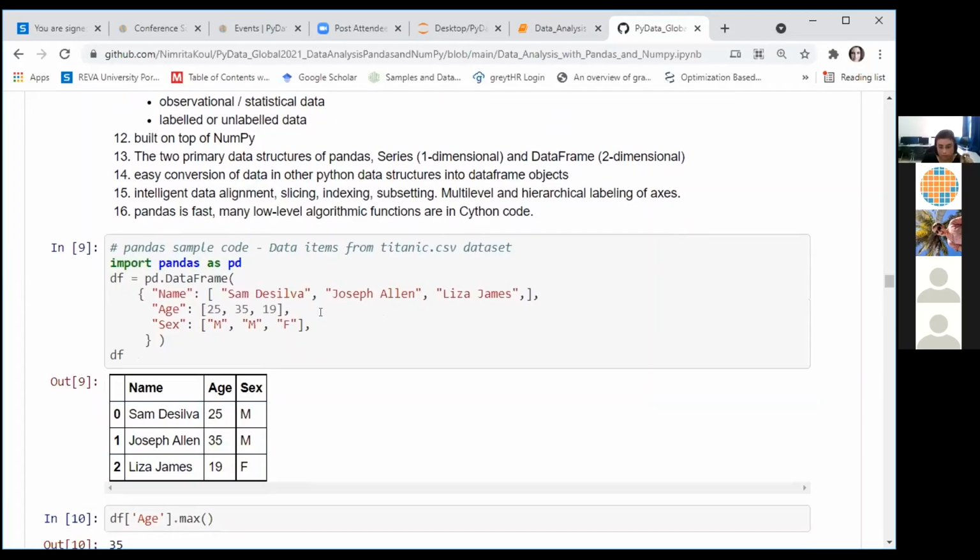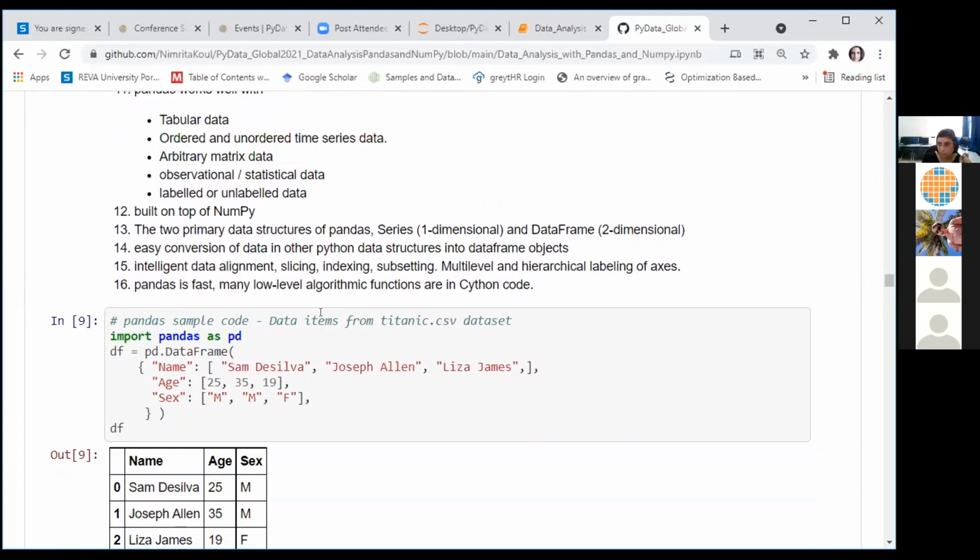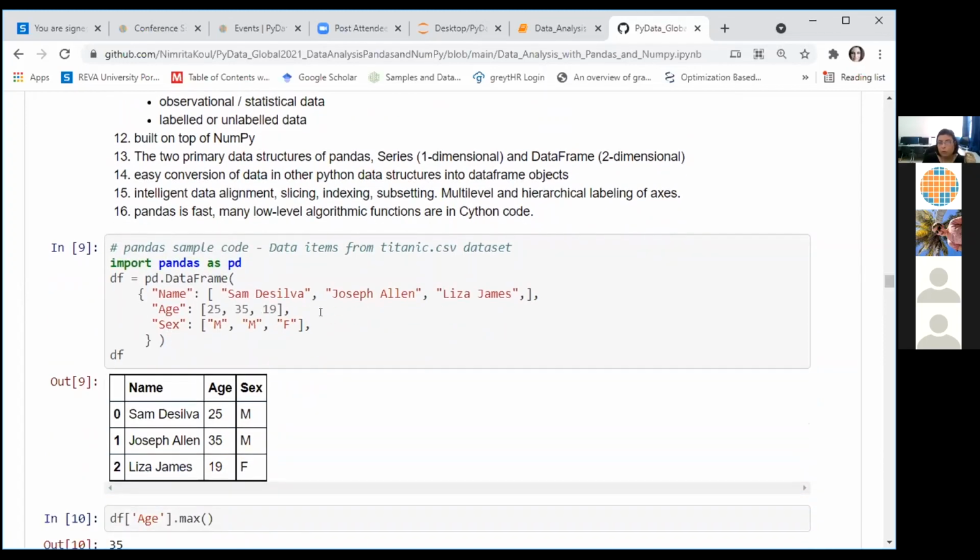Pandas supports a lot of intelligent indexing, data slicing. It helps you to create multi-level and hierarchical indexes for your data. It allows you to do very efficient handling of missing data, and a lot of features that are provided in pandas help make life easy for data scientists. However, there's a slight problem in terms of speed when we work with pandas over large data sets, and it's exactly for this purpose that there are distributed libraries and faster libraries like Rapids by NVIDIA, which help us to speed up the operations.